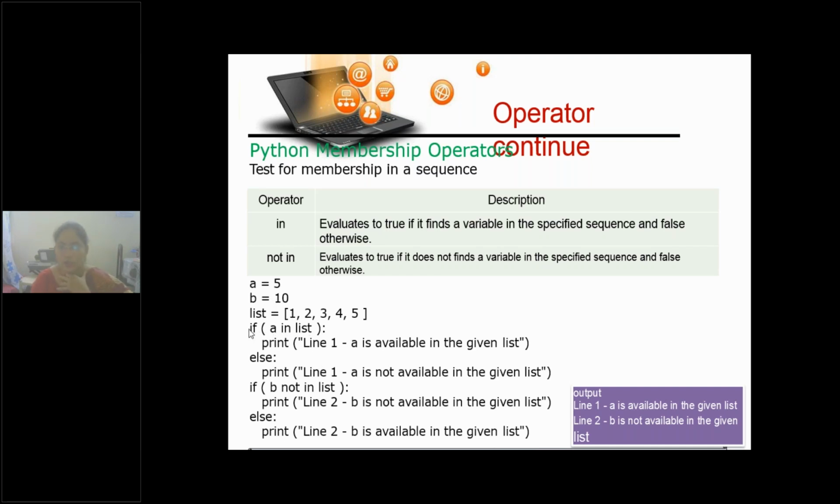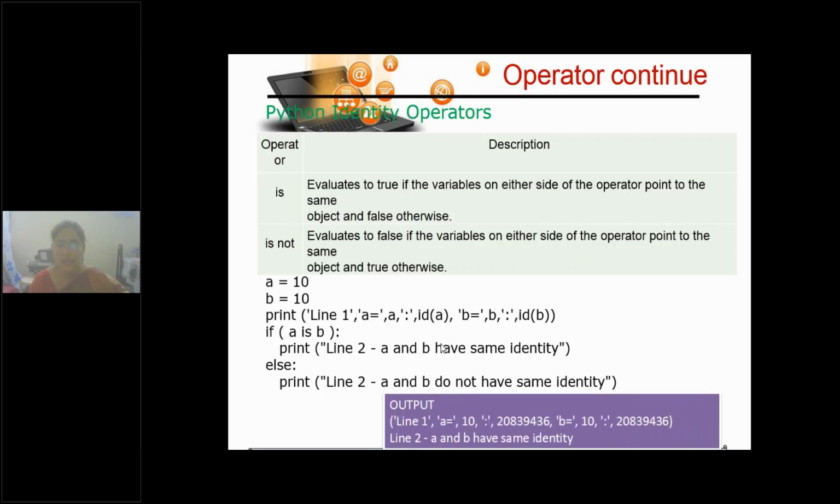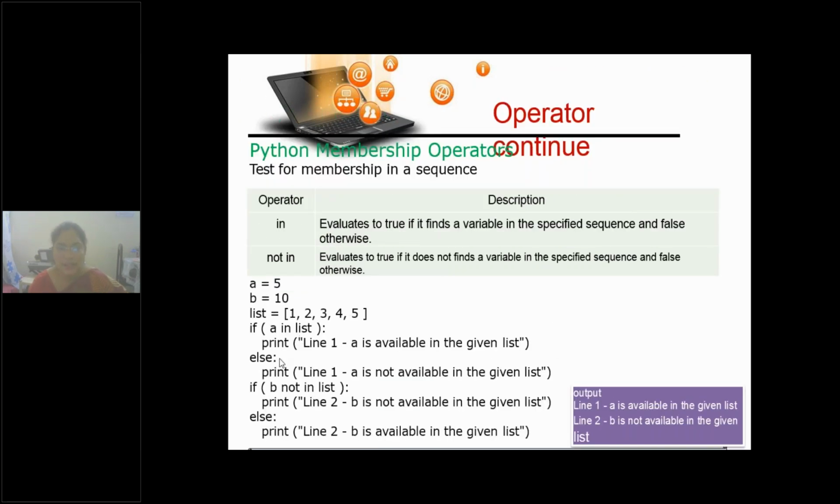So if is only executed once: is A there in the list or not? Is it available or not? A is 5. Is 5 available or not? Yes, it is available, so the result will be true. Then this print statement will execute. Next line is else, print line 1: A is not available in the given list. So what is the output we will get here? The first print statement you will get as the output.